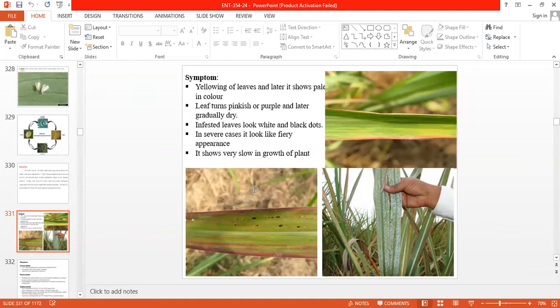They also excrete a honeydew-like substance, and due to that, black sooty mold fungus grows on the honeydew secreted on the leaves. The infected leaves turn blackish and photosynthesis is badly affected. The quantity and quality of the jaggery are also affected by the whitefly infestation.